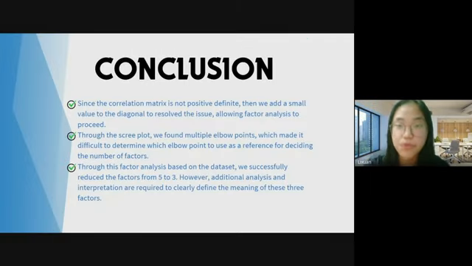Now I'll present the conclusion part. There are some key findings that can be summarized. Firstly, since the correlation matrix is not positive definite, we add a small value, 0.01, to the diagonal to resolve the issue, allowing factor analysis to proceed.